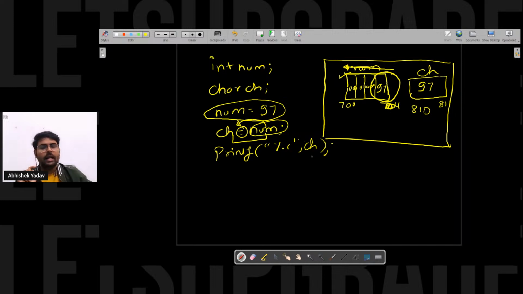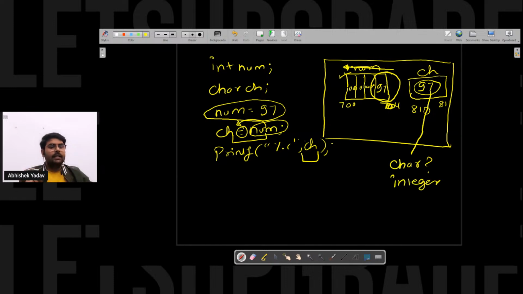After that, I am printing ch here, right? Now, please pay attention at this point. Here I have 97 stored in binary format. Till this point, my compiler doesn't know whether this binary format data is a character or an integer. In order to know which format to convert to, the compiler will see this operator.